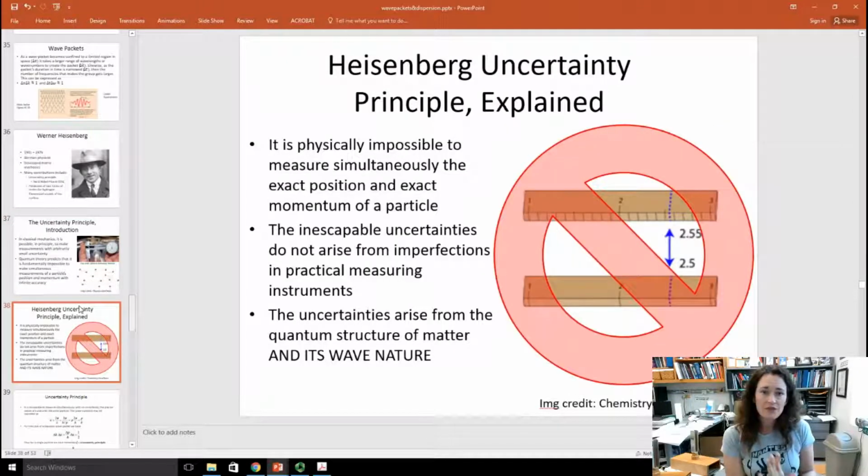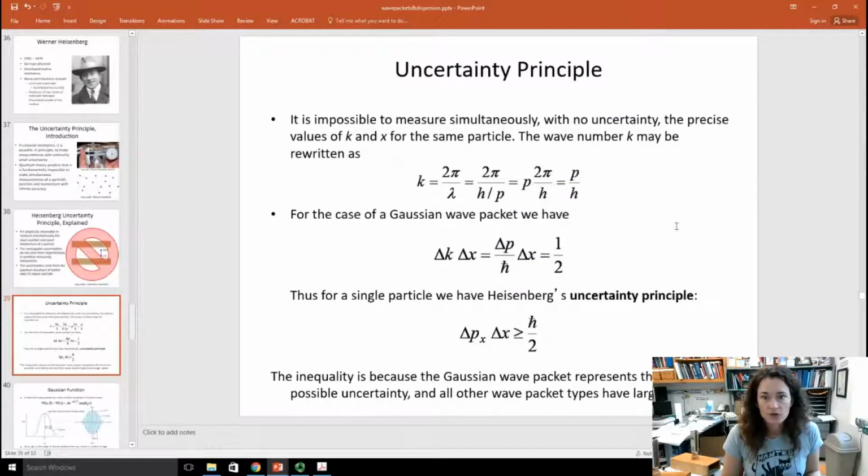So the Heisenberg uncertainty principle tells us that it's physically impossible to measure simultaneously the exact position and exact momentum of a particle. These inescapable uncertainties don't arise from imperfections in practical measuring instruments. The uncertainties arise from the quantum structure of matter and its wave nature. The fact that these particles are really wave packets, and they have a spread in their wave numbers that is proportional to the spread in their positions. So, it's impossible to measure simultaneously with no uncertainty the precise values for k and x for the same particle.